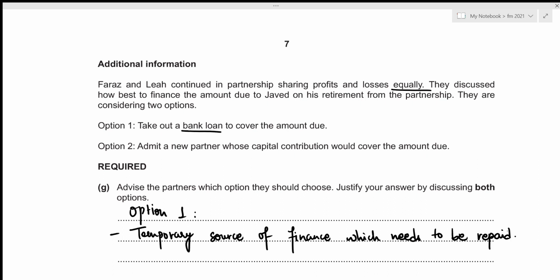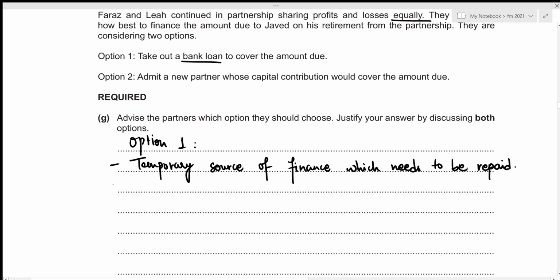And since we are not admitting new partners, the remaining 2 partners will share profits between themselves. They do not have to share it among any new partners. Let's write it down. 2 remaining partners will share profits between themselves.